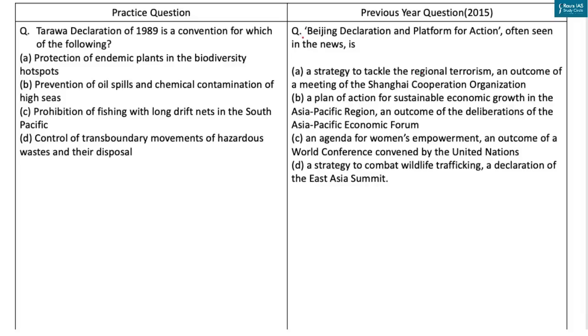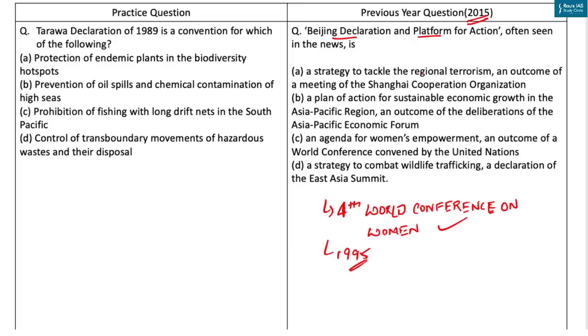Now international conventions are relevant for your UPSC Prelims examination, as this question based on the Beijing Declaration and Platform for Action came in year 2015. The Fourth World Conference on Women was held in Beijing in 1995. The conference unanimously adopted the Beijing Declaration and Platform for Action that was in essence an agenda for women empowerment and stands as a milestone for the advancement of women in the 21st century. So the answer of this PYQ is option C.